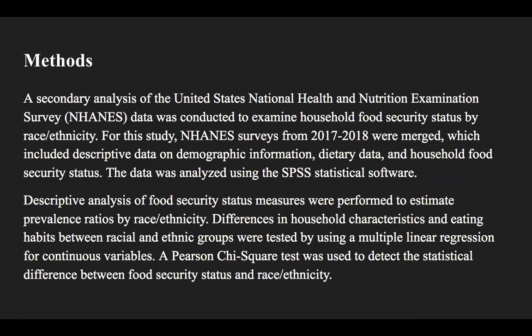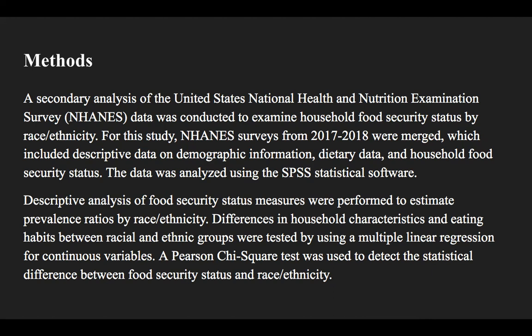In this study, a secondary analysis of the United States National Health and Nutrition Examination Survey data, also known as NHANES, was conducted to examine household food security status by race and ethnicity. For this specific study, NHANES surveys from 2017 and 2018 were merged, which included descriptive data on demographic information, dietary data, and household food security status. The data was analyzed using the SPSS statistical software.